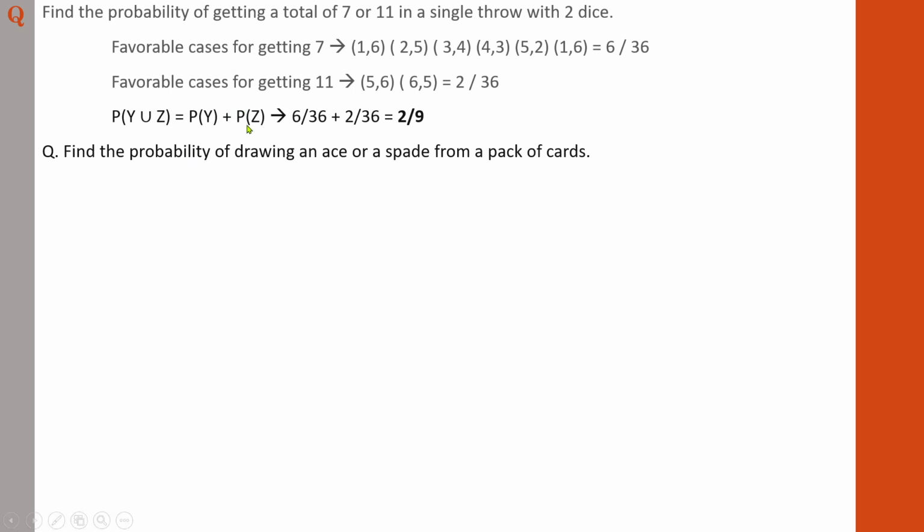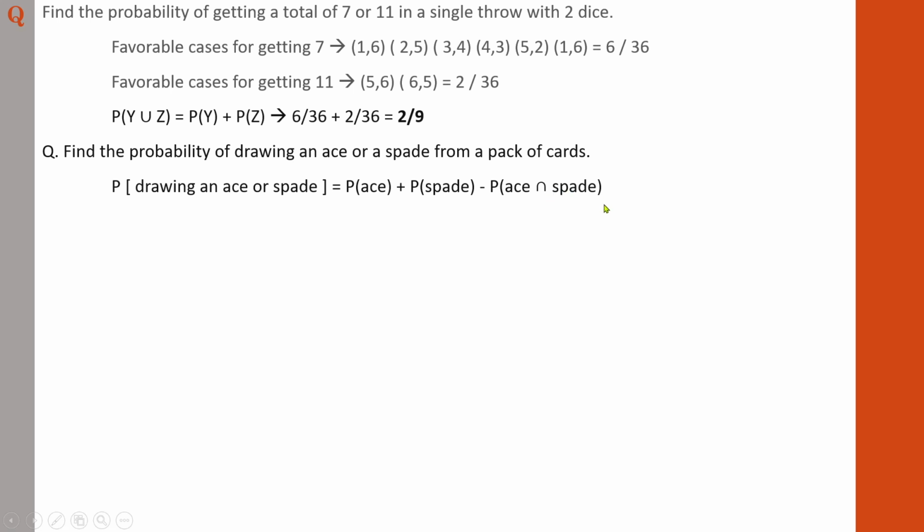Just like the situation in case of mutually exclusive, the only difference is that you need to deduct the intersection part. So first of all, let us identify the probability of drawing an ace or a spade. As per the equation explained with the part question, probability of first event, that is ace, plus probability of second event, that is spade. This part represents the mutually exclusive equation. But since it is a non-mutually exclusive equation, the equation continues: minus the probability of ace intersection spade.